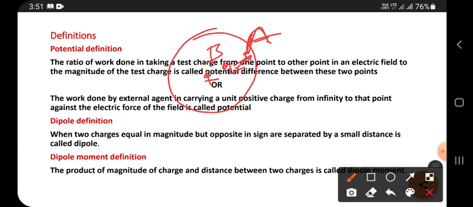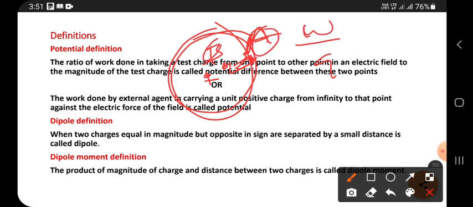To bring this positive charge from A to B inside the field, a certain work has to be done. That work by its charge, the magnitude of charge, is called potential.